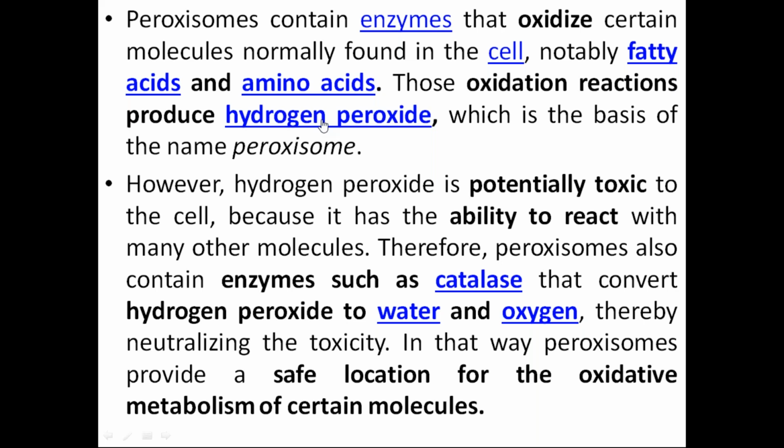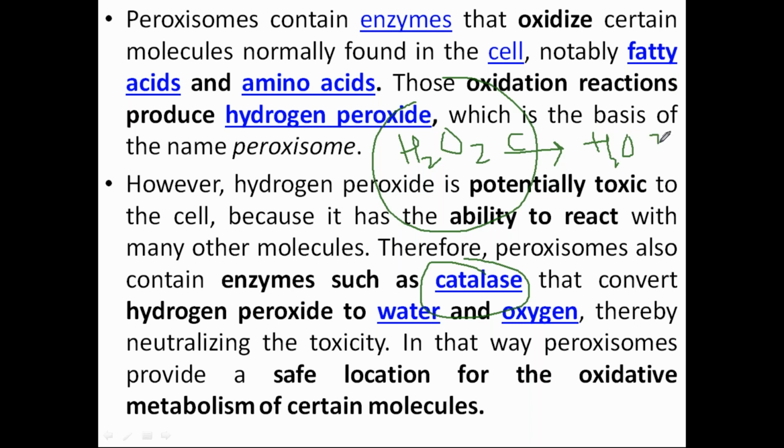environment. And there this catalase comes and shows its role. Hydrogen peroxide is H2O2. It is written in the upcoming slides, I'm showing you here only. This H2O2, on the action of this catalase, will be broken down into H2O and oxygen. Okay, water and oxygen. Now this is not harmful.